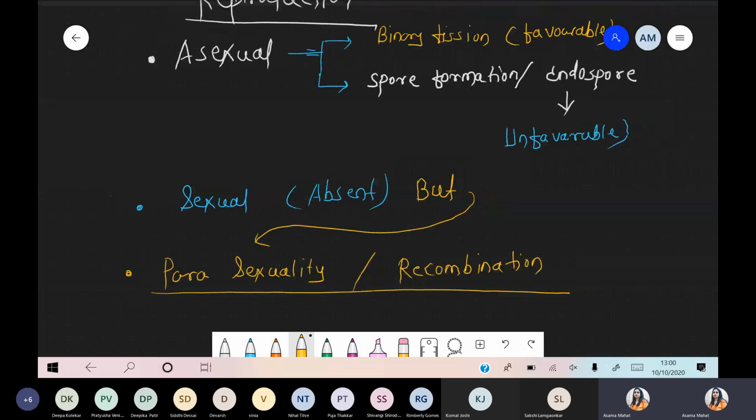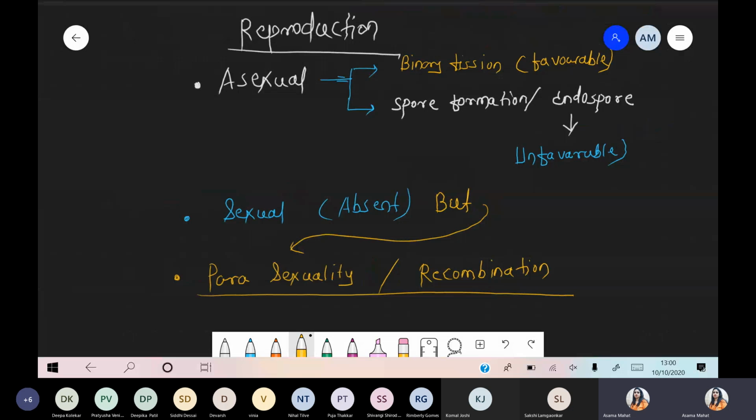Okay, chalo, because binary fission is easy and no question will come from there. Sexual reproduction is totally absent, so no question will come from there either. We just focus on parasexuality and spore formation. Yeah, so this part is covered. Then please tell me, we'll continue with the next part.